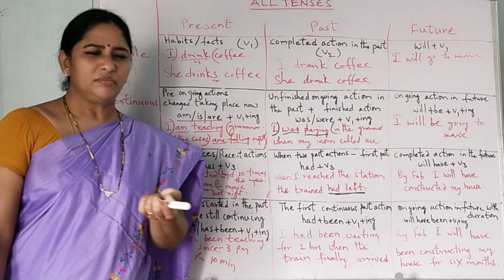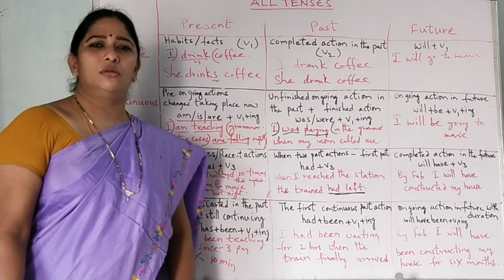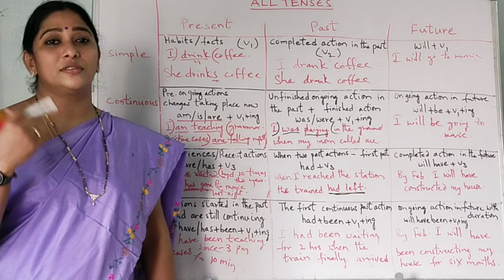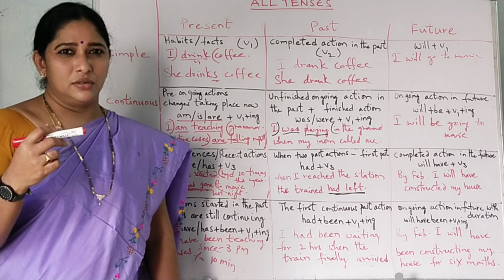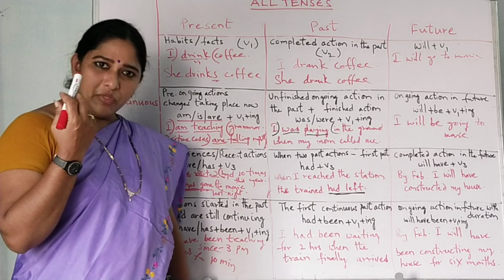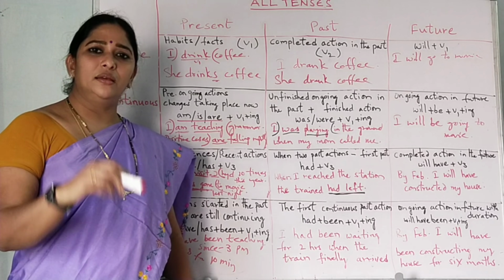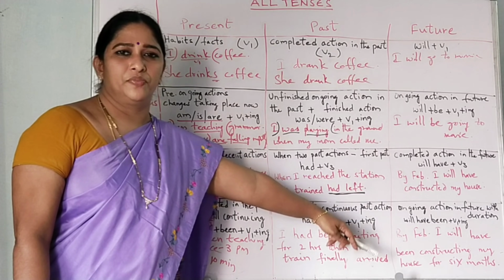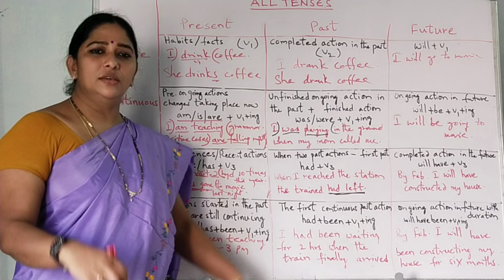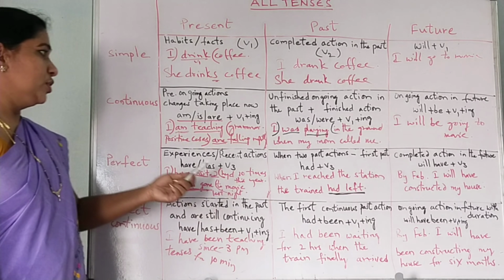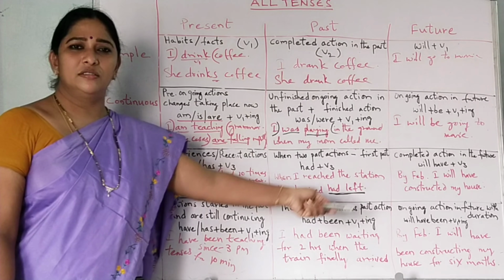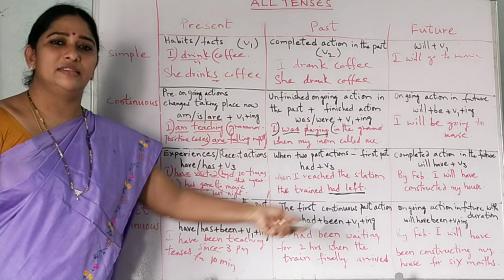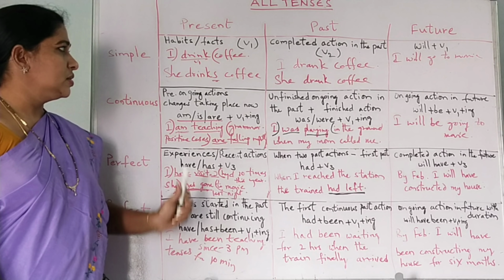Future perfect. Actually, these two are not much used in spoken English, while speaking. We won't use them much. But if you are perfect in using them, you can use them, no problem. So these are all about it. This is the information about all the 12 tenses.